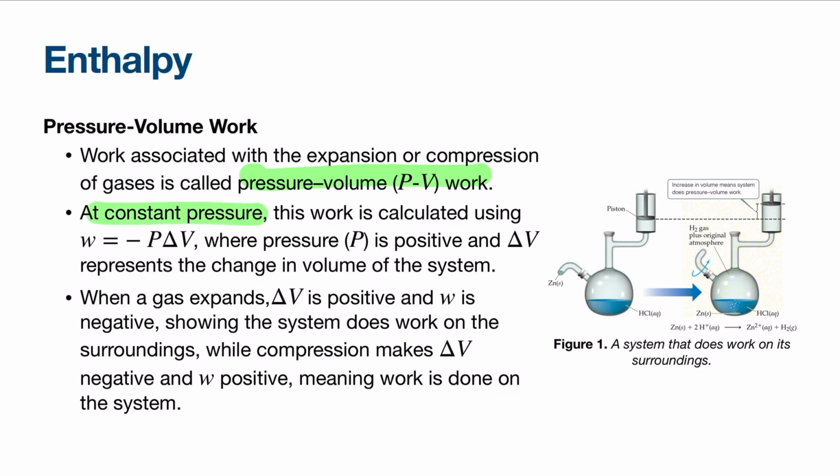At constant pressure, we calculate this work using the equation W equals negative P delta V. Pressure is always positive, and delta V tells us how the volume of the system changes. So when a gas expands, the volume increases, so delta V is positive and W, or work, is negative. This means that the system is doing work on the surroundings. If gas is compressed, delta V is negative and W is positive, which means the surroundings are doing work on the system.